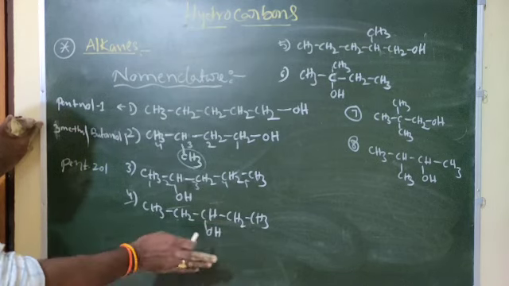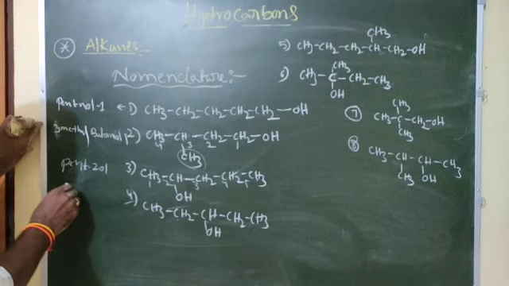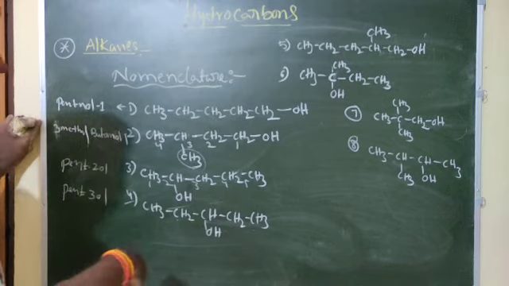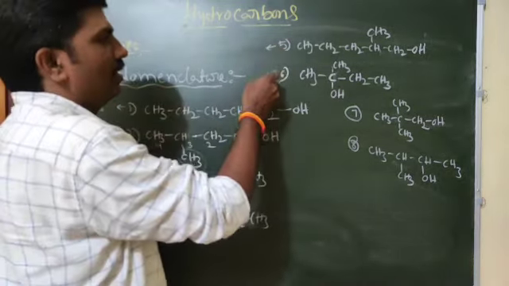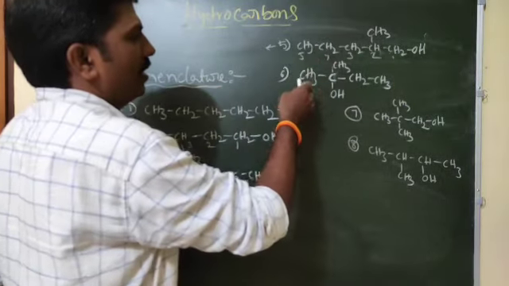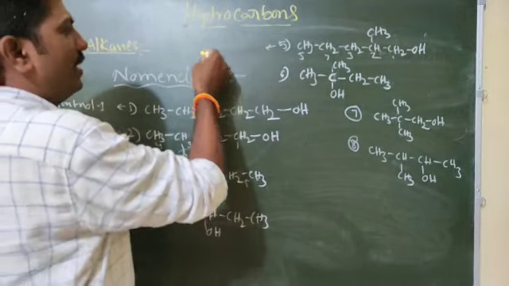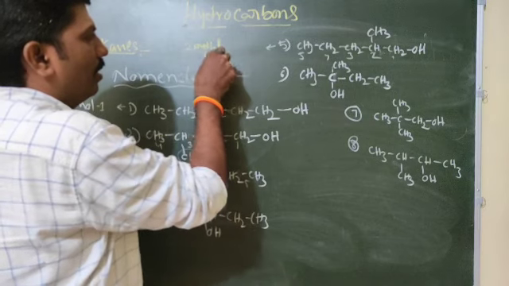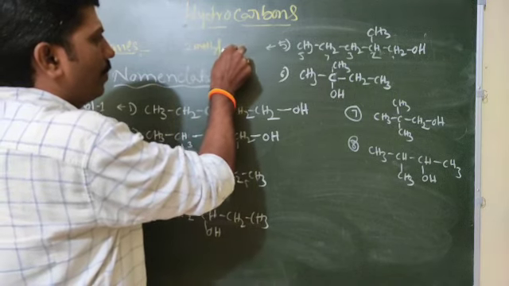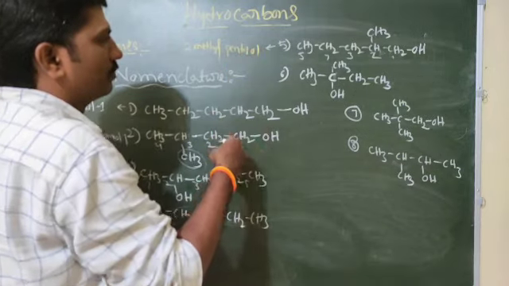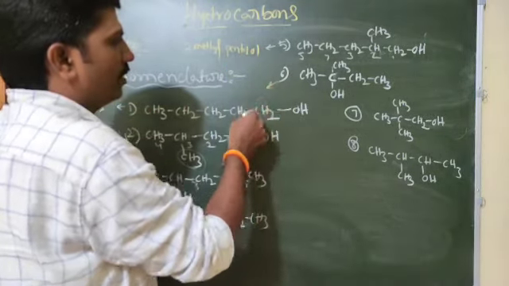The third carbon has the alcohol, so pentan-3-ol. Next, the fifth one: 1, 2, 3, 4, 5. 5 means pent, correct. Second, 2 methyl. Pentan-1-ol.